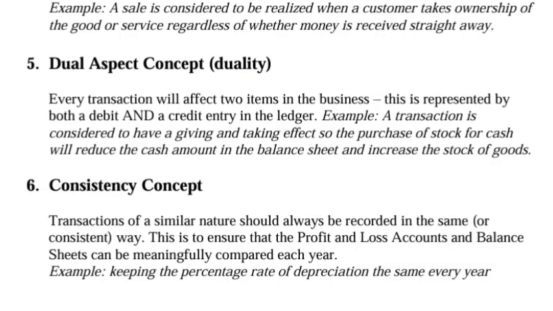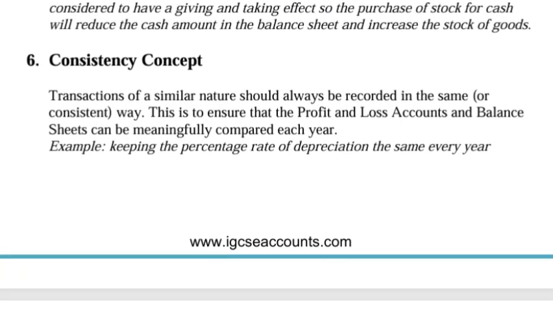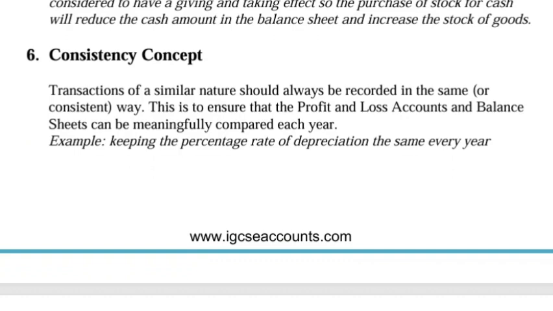An example of this is a transaction is considered to have a given and taken effect. So the purchase of stock for cash will reduce the cash amount in the balance sheet and increase the stock of goods. We have then, sixth, the consistency concept. Transactions of a similar nature should always be recorded in the same or consistent way. This is to ensure that the profit and loss account and balance sheets can be meaningfully compared each year. So we need to see a consistent picture of profits.